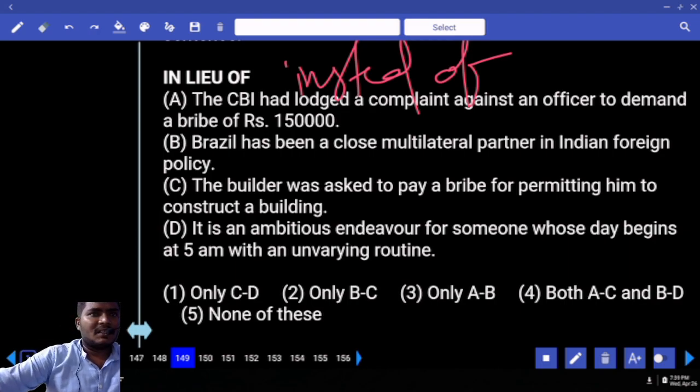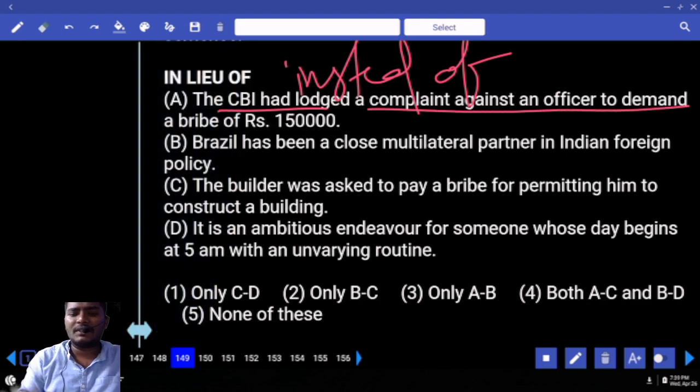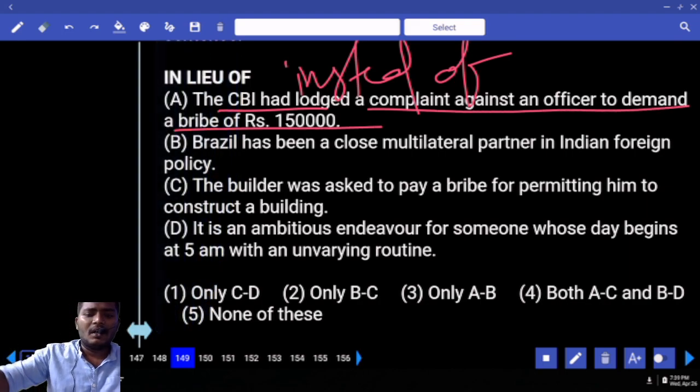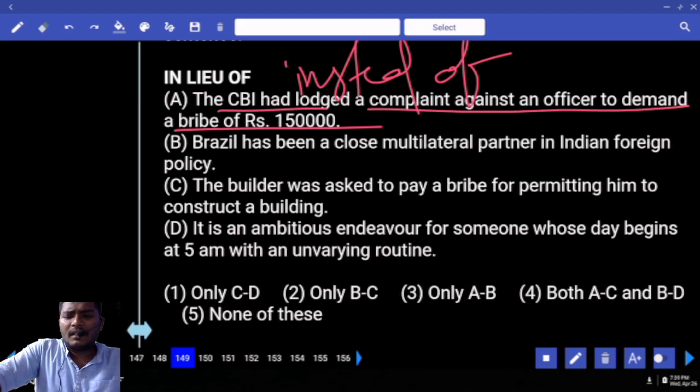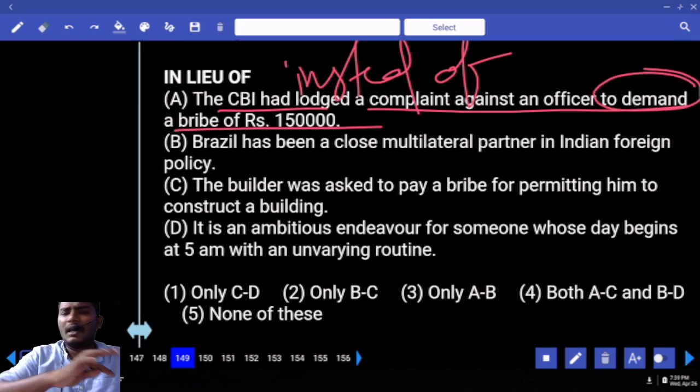First sentence. Immediately looking at the sentence, you can understand the context. What is the sentence related to? The CBI had lodged a complaint against an officer to demand a bribe of 15 lakh. Here, carefully look at this once. What is that word? To demand. Can you tell me the meaning of this word? The CBI had lodged a complaint against an officer to demand the bribe. Tell me the answer. What does it mean by to demand the bribe?